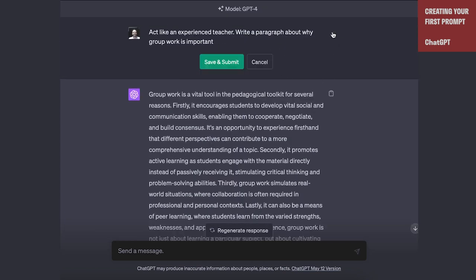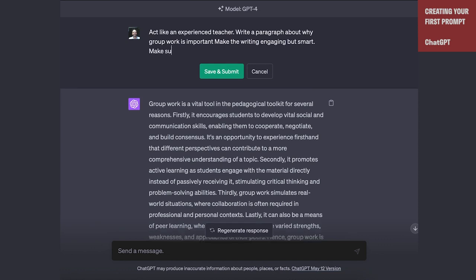So we could say, act like an experienced teacher, write a paragraph about why group work is important, make the writing engaging but smart, to pick a style. And by the way, if you don't know what style to use, you can paste in your favorite text into any of these AIs and ask it to describe that text to you and then use that description when you're giving it constraints. We might also want to say, make sure there is an example.